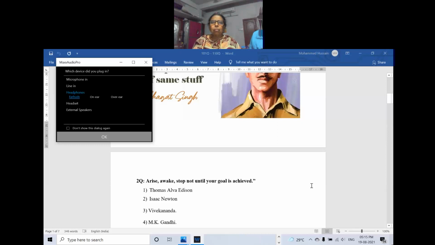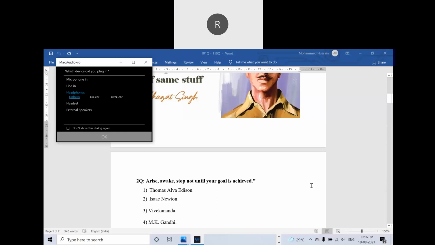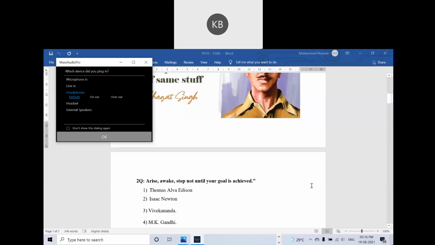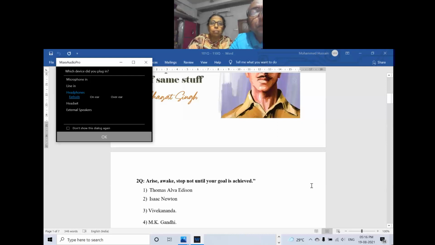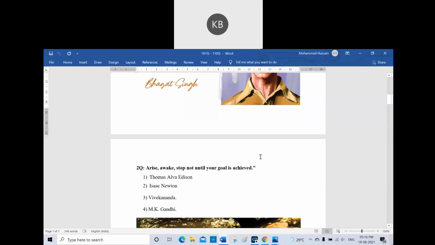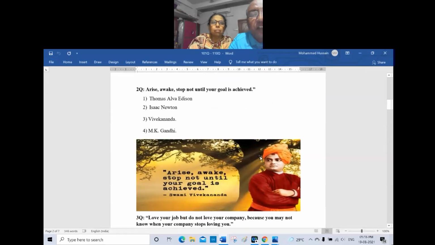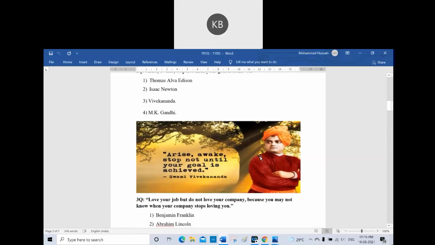Option 3, Swami Vivekananda. Which one is the right answer? Option 3, Vivekananda is the right answer, because "Arise, awake, and stop not until your goal is achieved." That is the right answer.